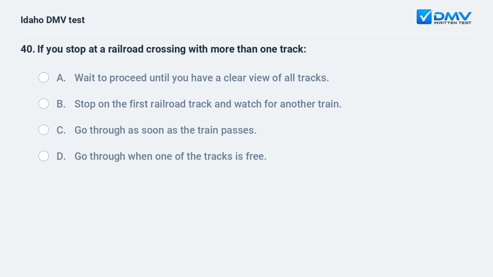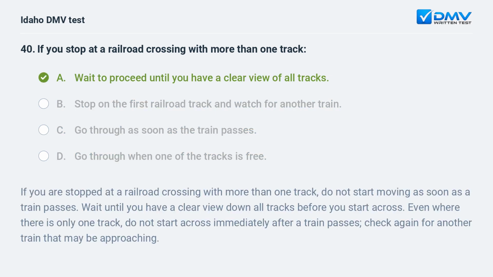If you stop at a railroad crossing with more than one track? A. Wait to proceed until you have a clear view of all tracks. B. Stop on the first railroad track and watch for another train. C. Go through as soon as the train passes. D. Go through when one of the tracks is free. A. Wait to proceed until you have a clear view of all tracks.